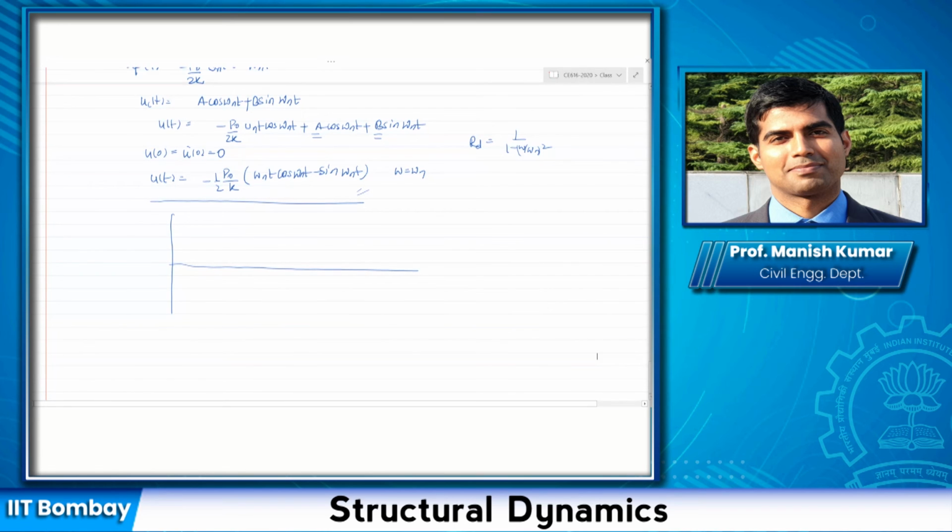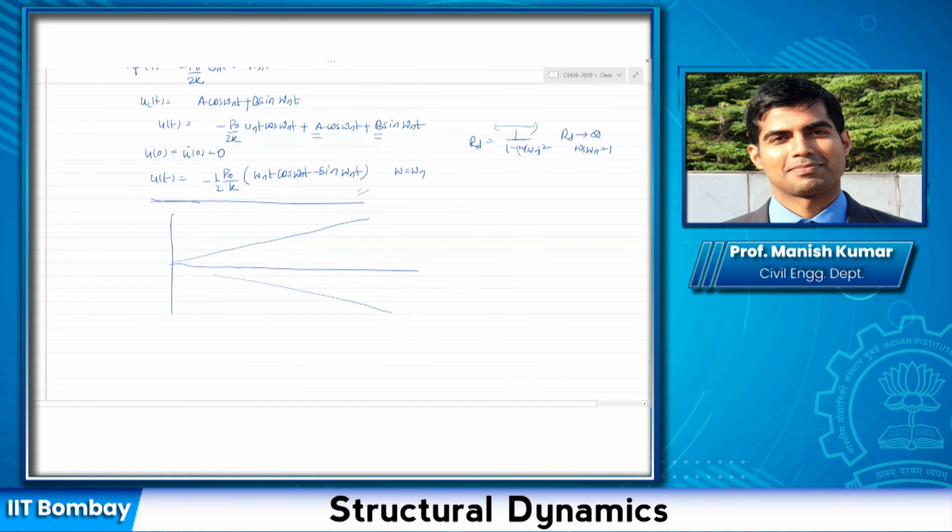According to the previous solution, R d was this and it became infinity as soon as omega by omega n equals 1. However, what we see from the actual solution is that when omega is equal to omega n, the response does not become unbounded immediately. It does not go to infinity immediately. If you plot this, let me draw two lines here.